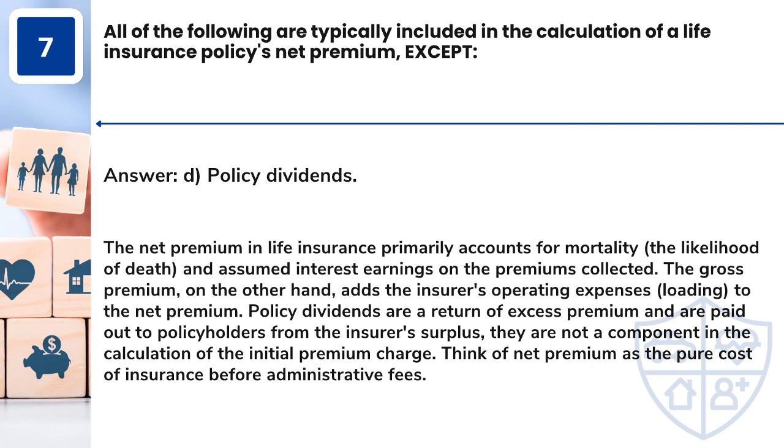The net premium in life insurance primarily accounts for mortality, the likelihood of death, and assumed interest earnings on the premiums collected. The gross premium, on the other hand, adds the insurer's operating expenses, loading, to the net premium. Policy dividends are a return of excess premium and are paid out to policyholders from the insurer's surplus. They are not a component in the calculation of the initial premium charge. Think of net premium as the pure cost of insurance before administrative fees.